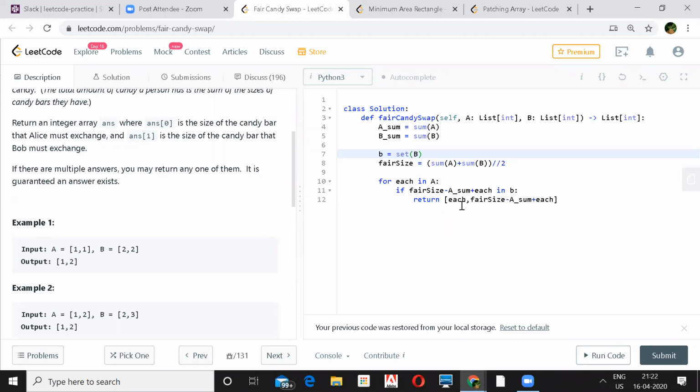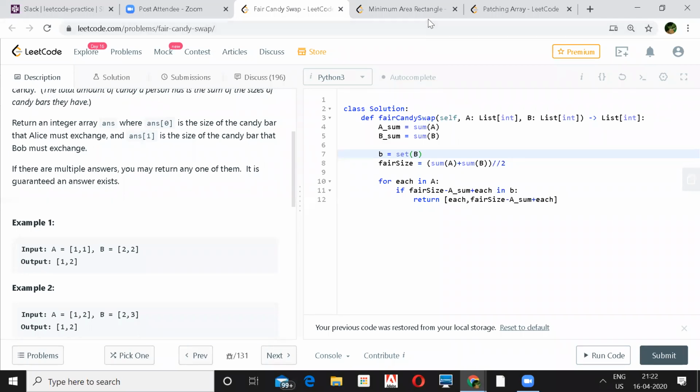Python is not like a compiled language. It's a scripting language, so nothing would be checked at compile time. It is actually not compiled at all, so whatever lines come, it simply executes. Okay, let's proceed to the next.